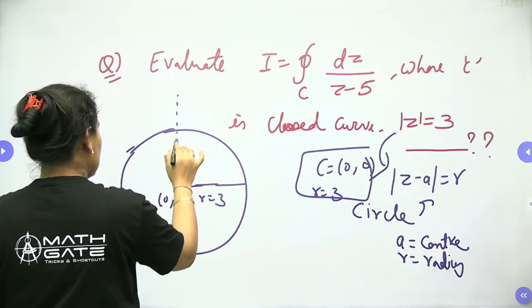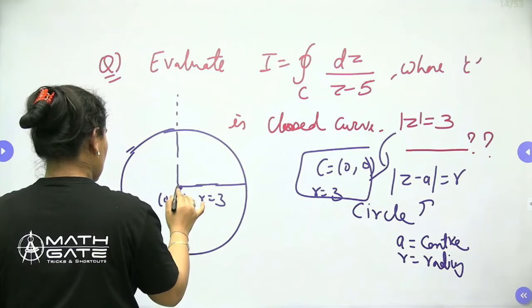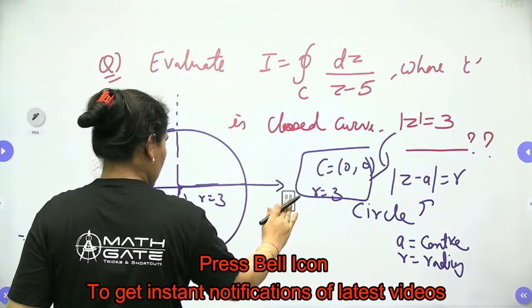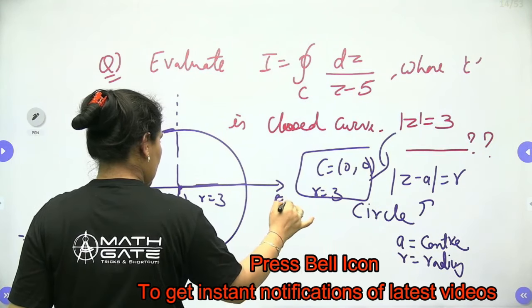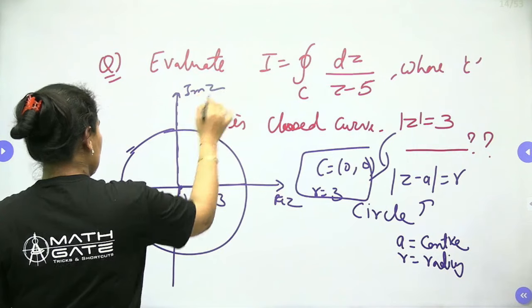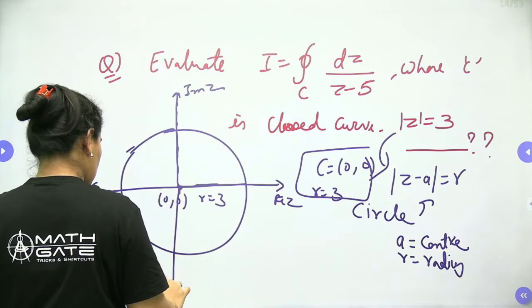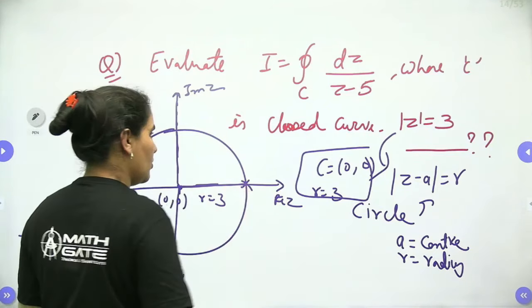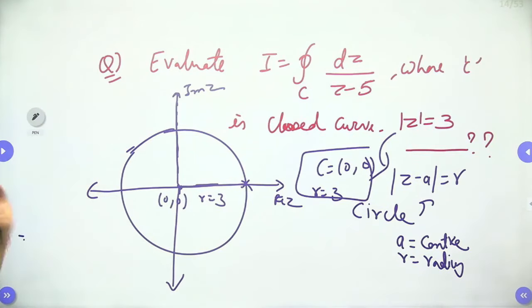Whose center is at (0, 0). You know very well these are the axes. This is the real z, this is the imaginary z. So this shows that the center is (0, 0) and the radius is equal to 3. Right, so since the point z is equal to, we can see here,